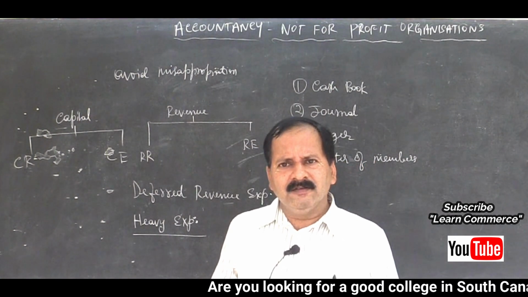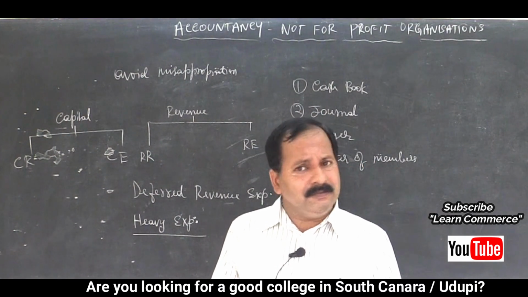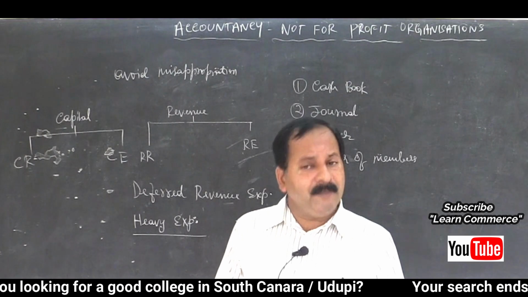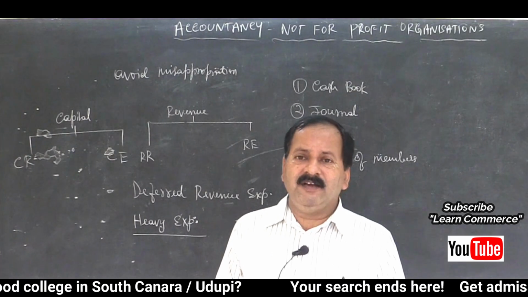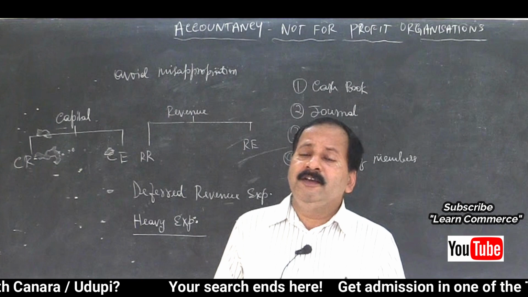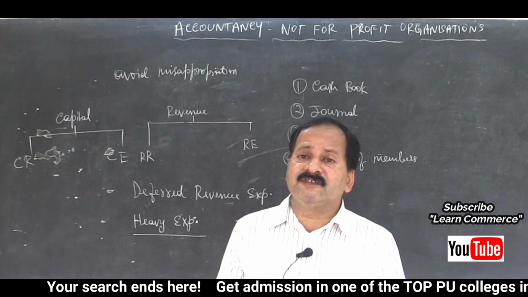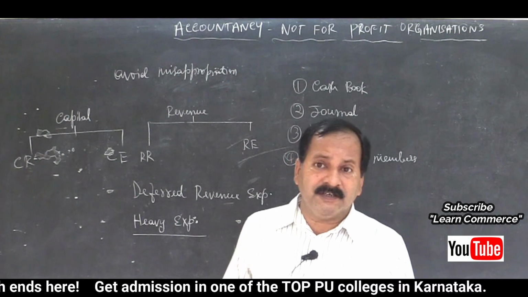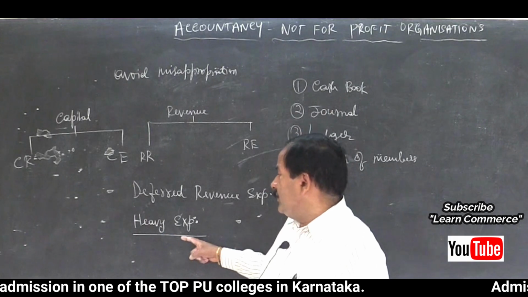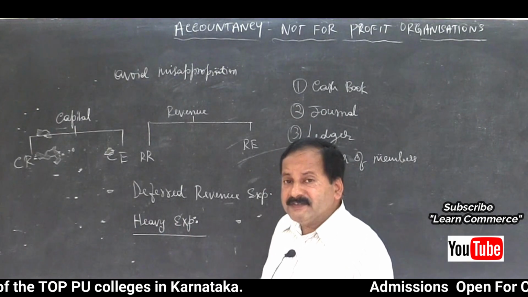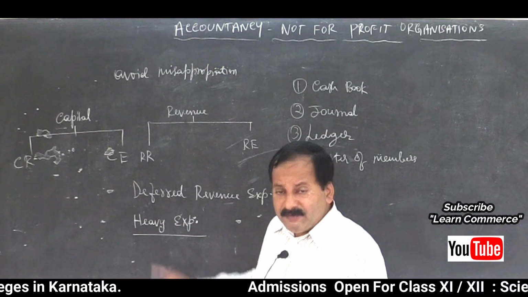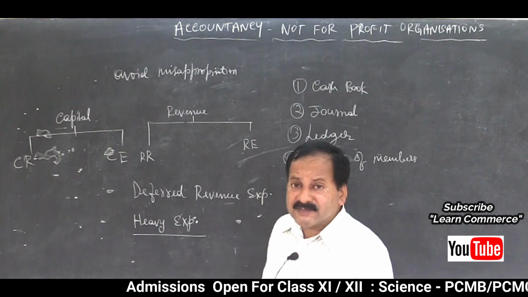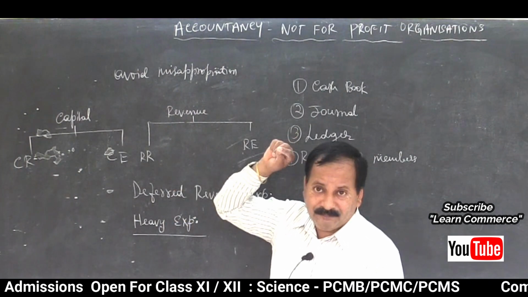Do you think they will do it free of cost? No, they are paid for that. And hiring a celebrity is not in terms of thousands, lakhs or crores, isn't it? So that expenditure, heavy expenditure, when it is incurred, gives benefit to the business concern for a longer period of time.